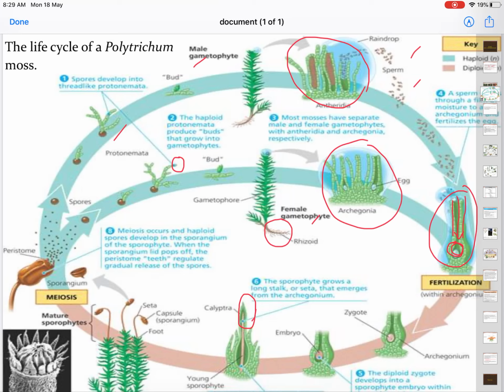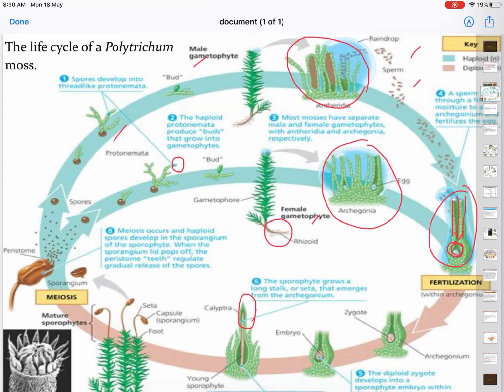The mature sporophyte consists of the sporangium, the sac that contains the spores, and it has a seta and a foot. When it has the sporangium, seta and foot, it is considered a mature sporophyte. When it is mature, it means the plant is ready to release the spores.